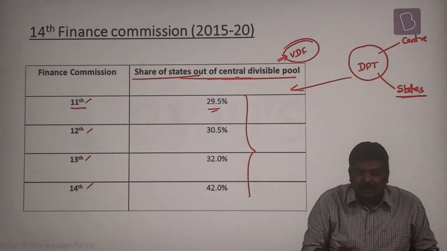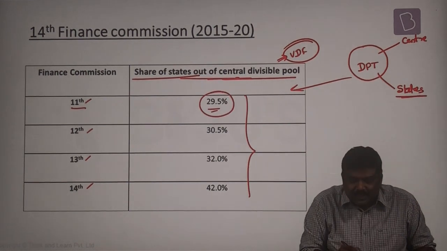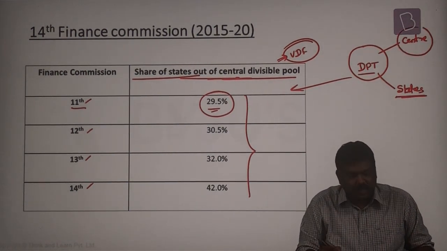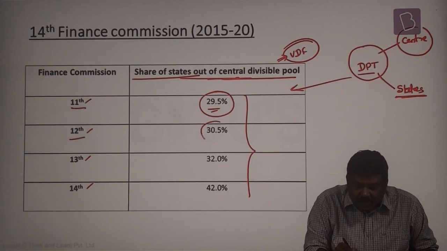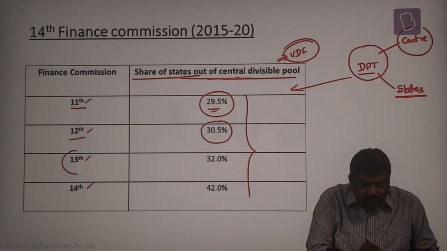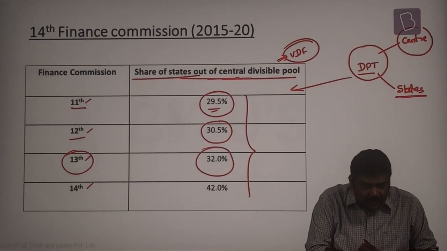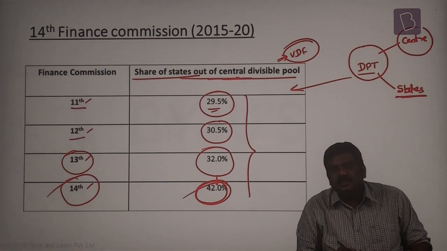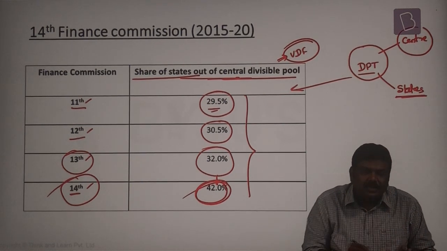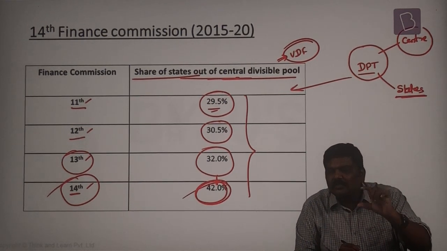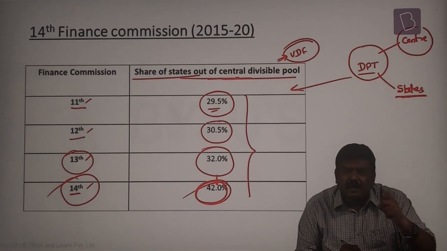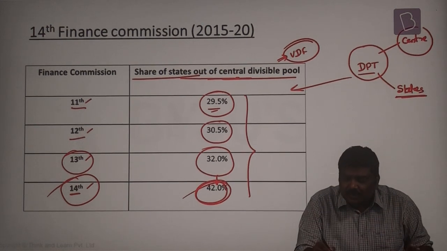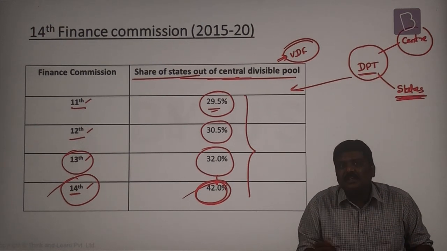In the 11th Finance Commission, 29.5% of the DPT went to states, and the remaining went to the center. In the 12th, it increased to 30.5. In the 13th, it increased to 32%, and in the 14th, you will see a sudden jump to 42%. So remember this: the 14th Finance Commission, in terms of the vertical devolution formula, gave the highest recommendation for transfers from the divisible pool of taxes to the states.